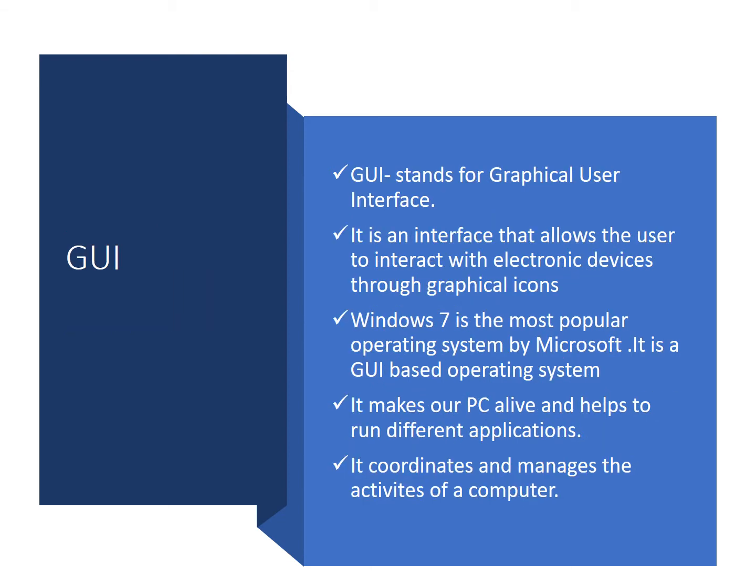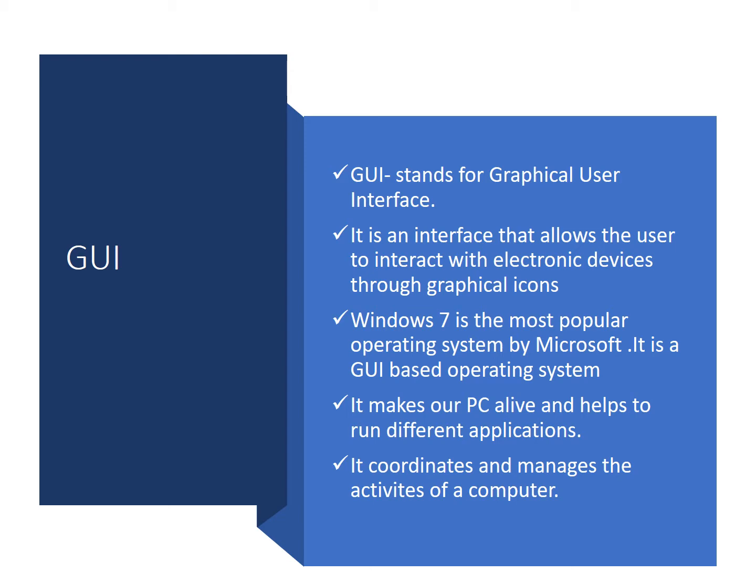GUI stands for Graphical User Interface. Graphical means pictures. User means we. Interface means to communicate. So we communicate with the computer with the help of pictures. It is an interface that allows the user to interact with an electronic device through graphical icons.